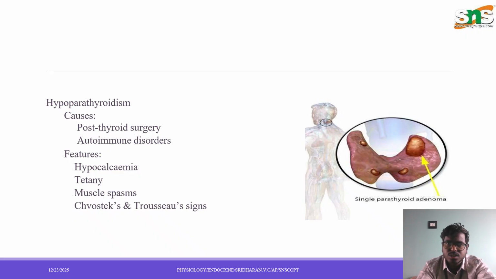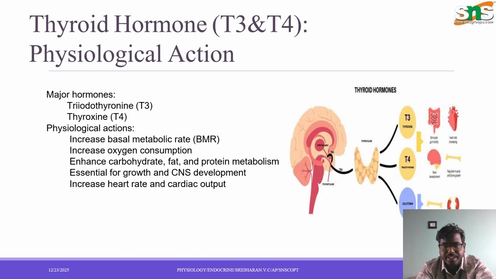There is also a condition known as hypoparathyroidism, in which the parathyroid gland secretes the hormone at a low level, which is caused by post thyroid surgery, and it also leads to autoimmune disorders. Some of the clinical features shown by hypoparathyroidism are: first one is hypocalcemia, which is a reduced calcium level. Second one is tetany. Third one is muscle spasm, and the fourth one is Chvostek's and Trousseau's sign.